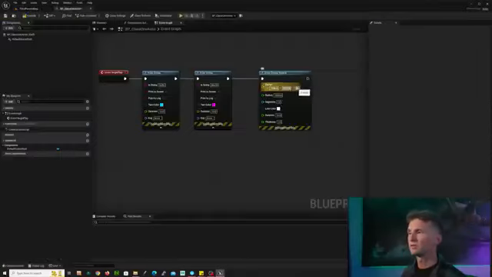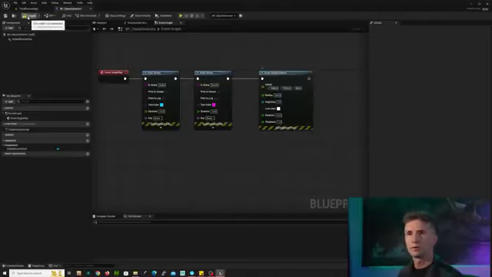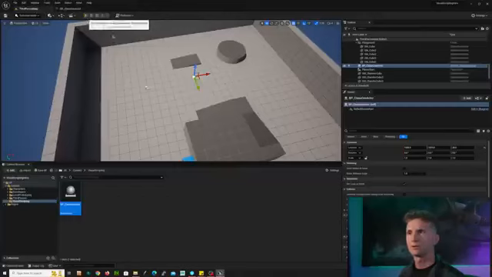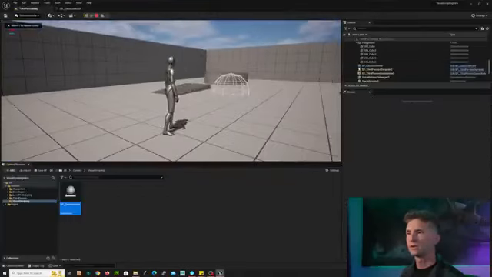So I'm just changing where the center of the sphere is now. I'm going to change my radius back down to 100. And we're going to compile. We're going to save this. And we're going to press play. There it is. There's our sphere.